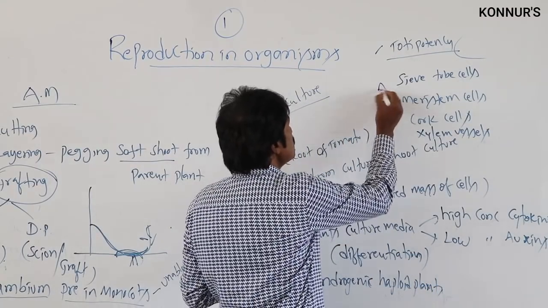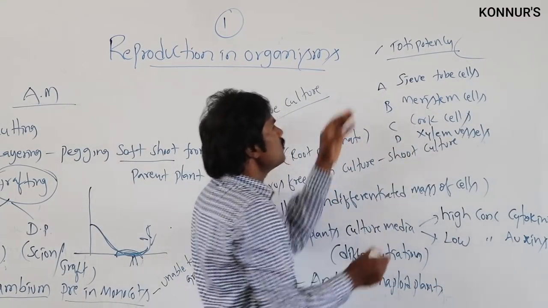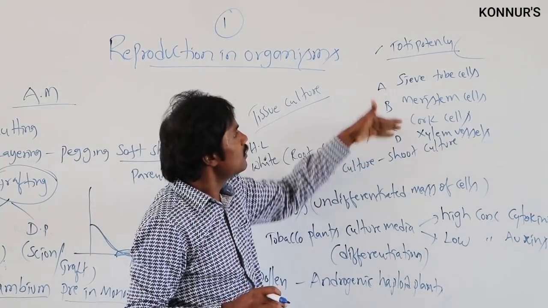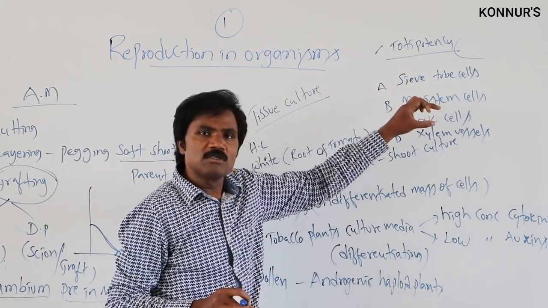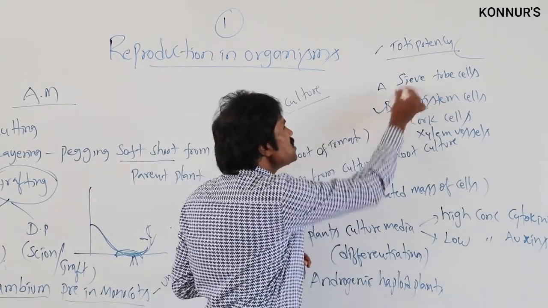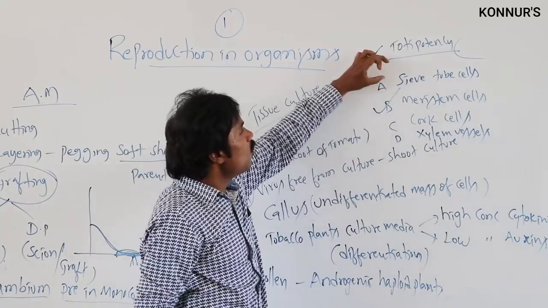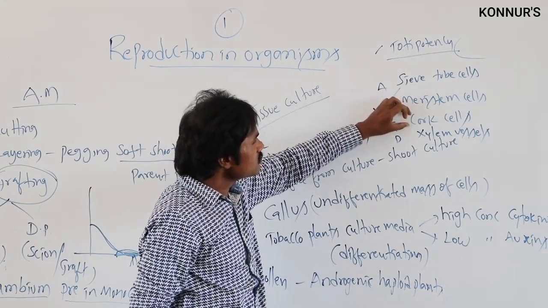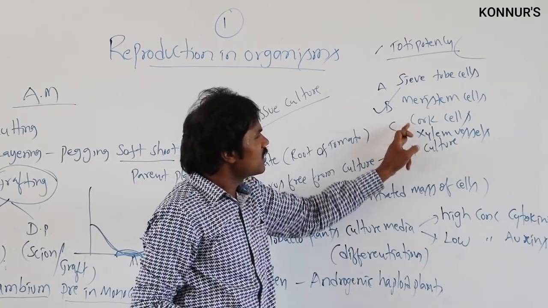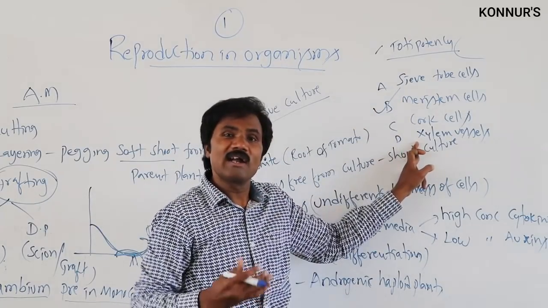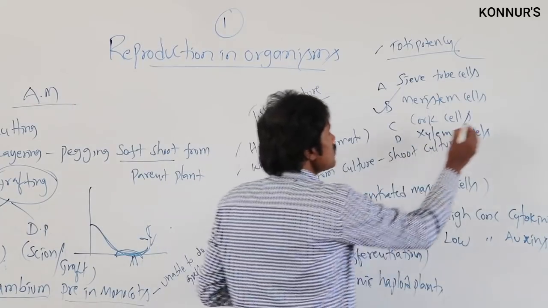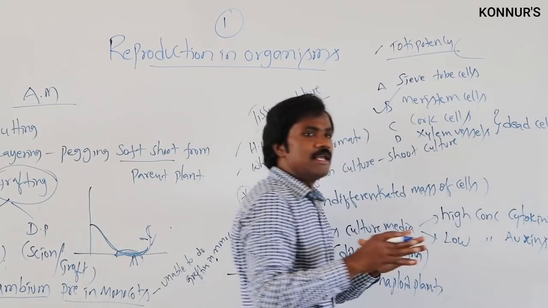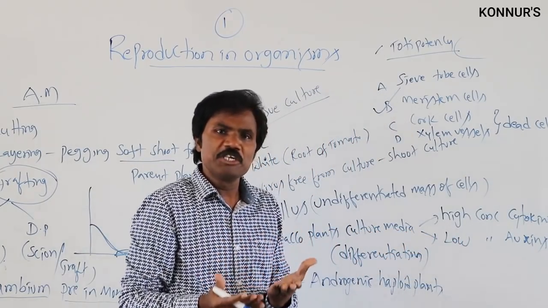If they give options like sieve tube cells, meristem cells, cork cells, xylem vessels, totipotency takes place in different types of cells. This question is repeatedly asked in this chapter. Normally totipotency involves the meristem cells. Why not sieve tube cells and cork cells? Cork cells as well as xylem vessels are both dead cells, so they are unable to differentiate.